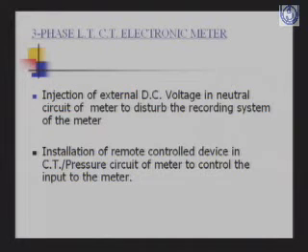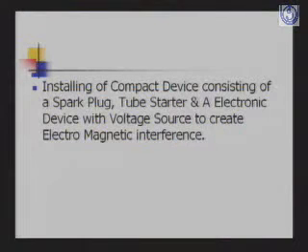Installation of a remote control device in the CT or pressure circuit of the meter to control the input to the meter is also being done. Installing a compact device consisting of a spark plug, tube starter or an electronic device with voltage source to create electromagnetic interference. These are some of the latest tampers being observed.